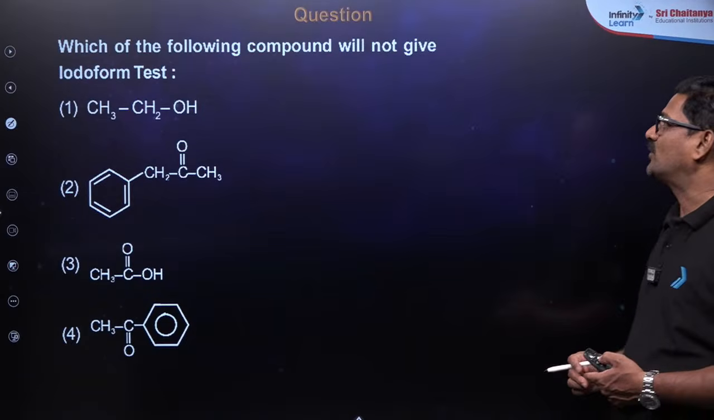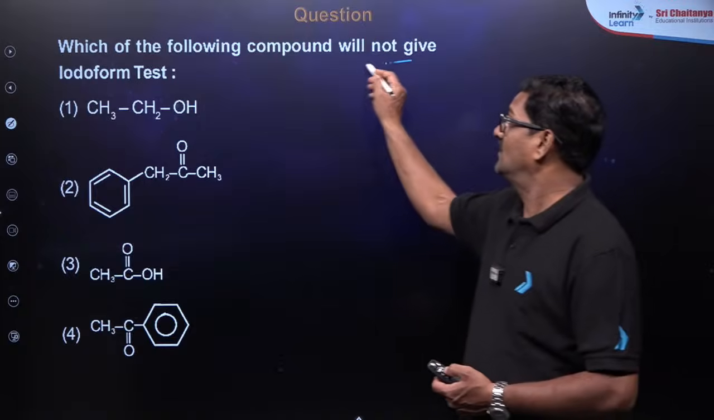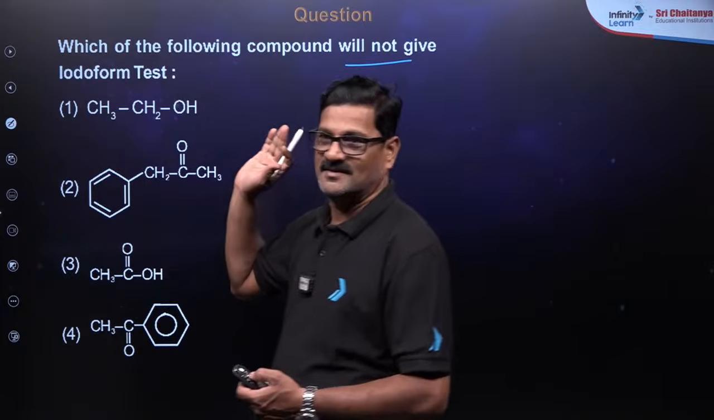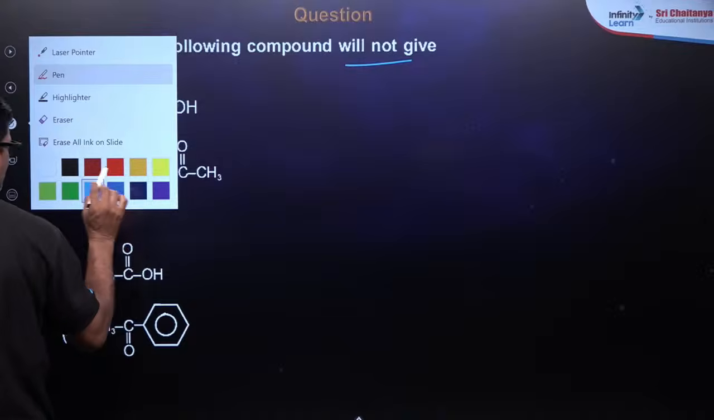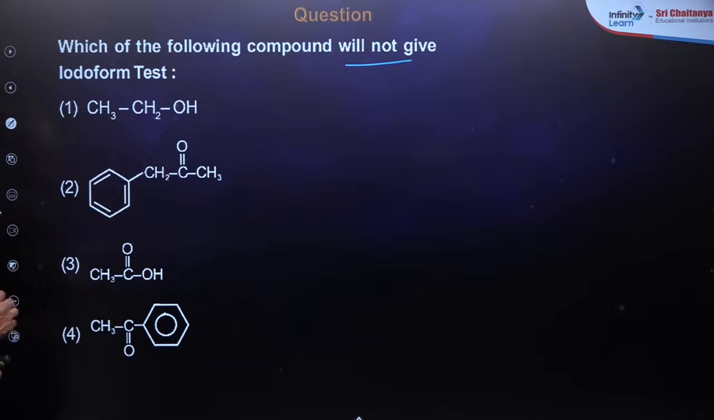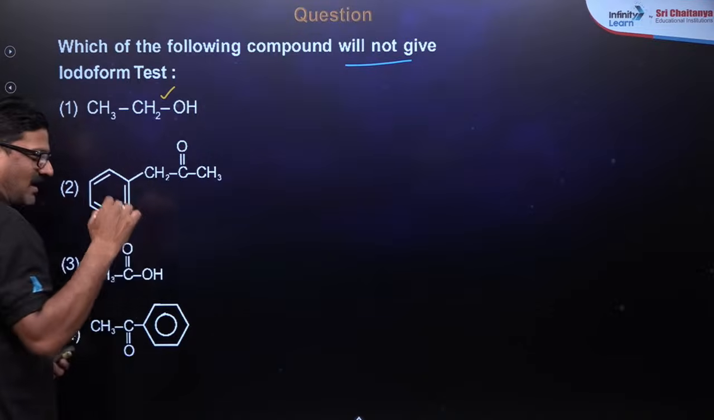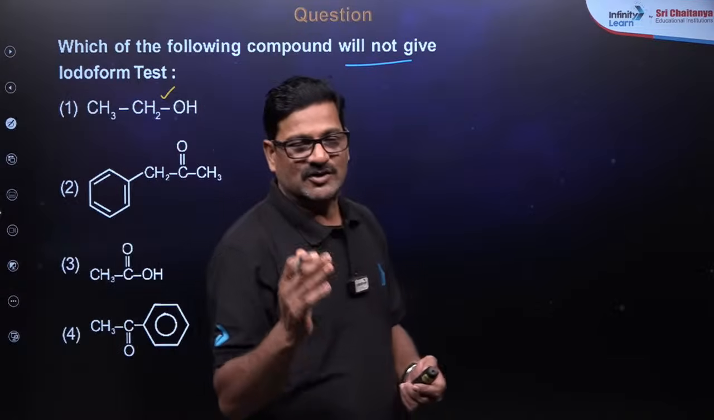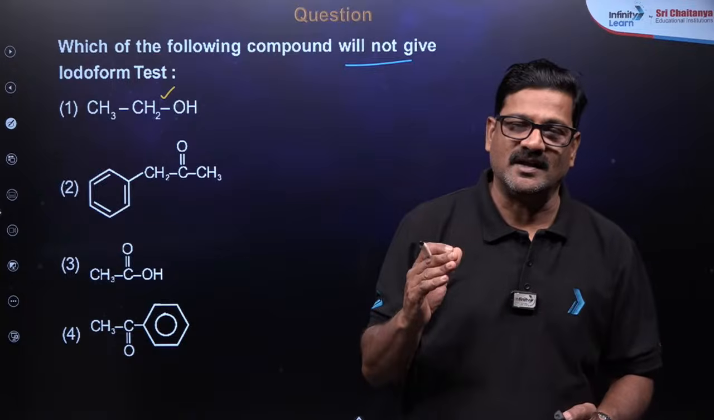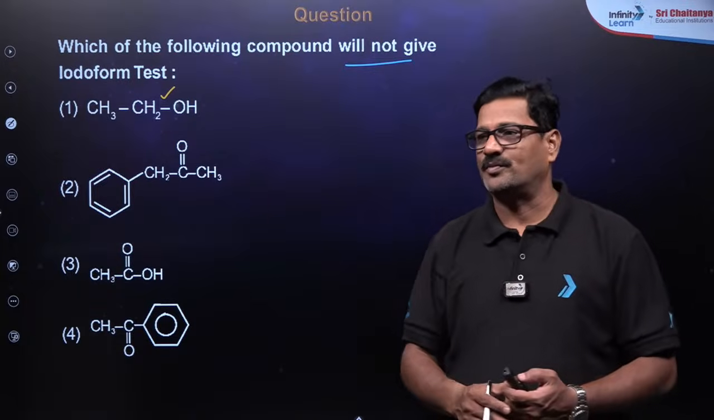Which of the following compounds will not give the iodoform test? Who will answer this question? Which will not give the iodoform test? Ethyl alcohol will give the iodoform test. So methyl ketones and secondary alcohols with a methyl group can give it.